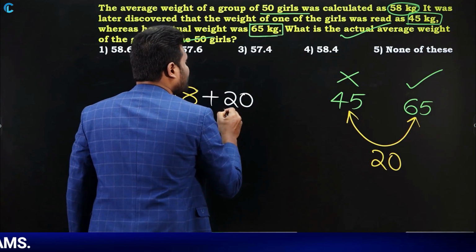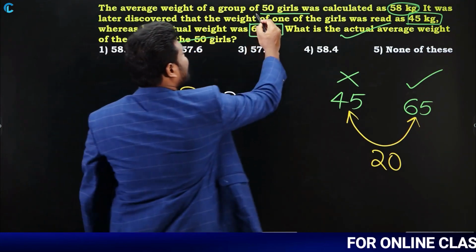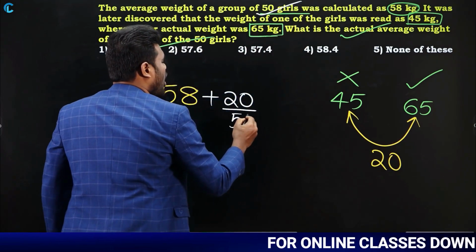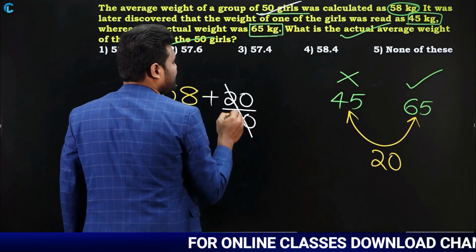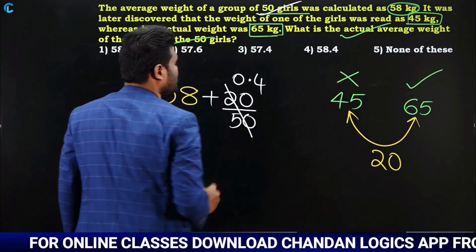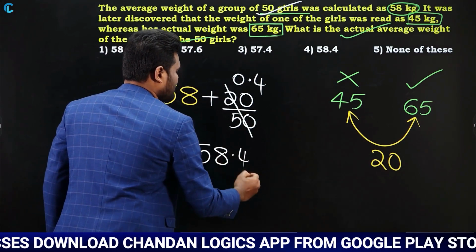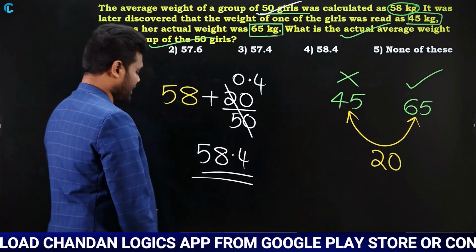Now don't forget, you need to distribute that. Distribute to how many persons? In total you have 50 girls, so you need to distribute to all 50 girls. So 20 by 50 is the same as 2 by 5, and 2 by 5 is nothing but 0.4. So the actual or correct average weight is 58.4 kg.